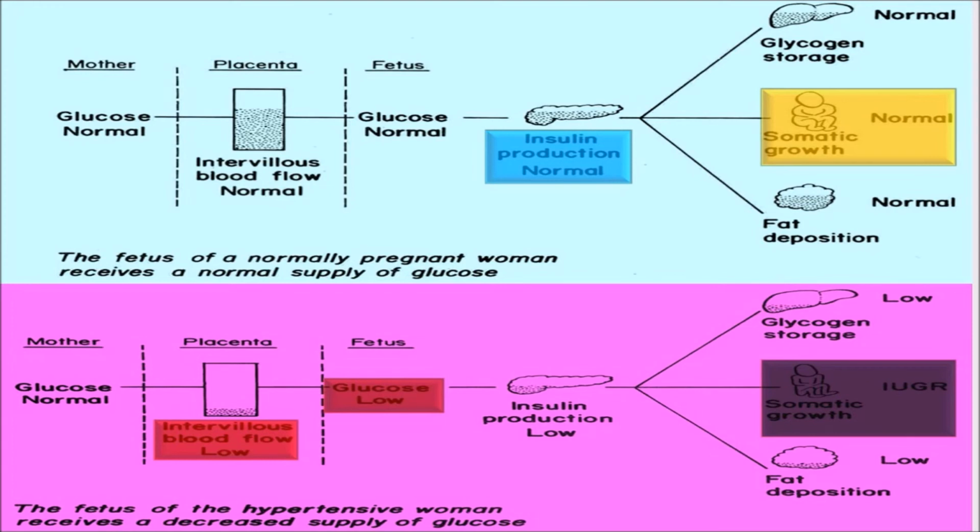This causes normal glucose flow into the fetus, and insulin production is normal, causing normal somatic growth, collagen storage, glycogen storage, and fat deposition. But in a hypertensive woman, intervillous blood flow is low, which causes a low glucose level in the fetus, and low insulin production causes low glycogen storage, low growth, and low fat deposition.